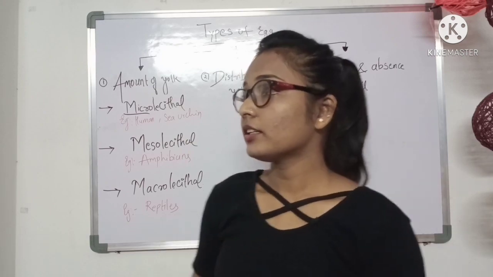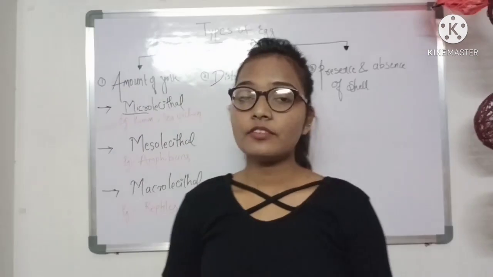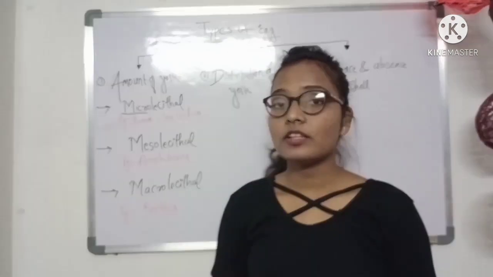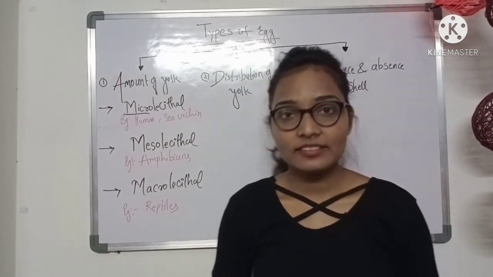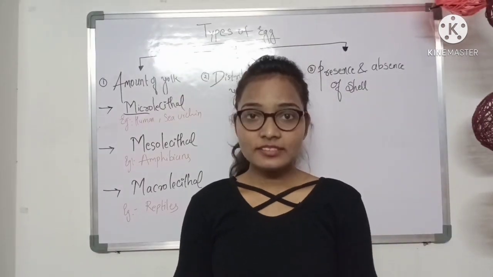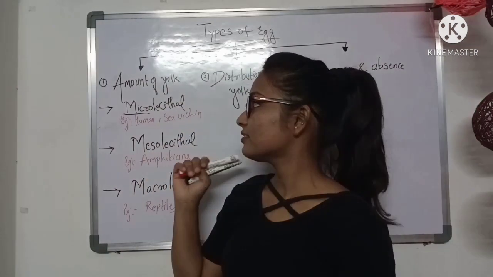So the nourishment provided for the developing embryo in human females is because of the presence of the placenta. That's why the amount of yolk is very less in the human female and the sea urchin.